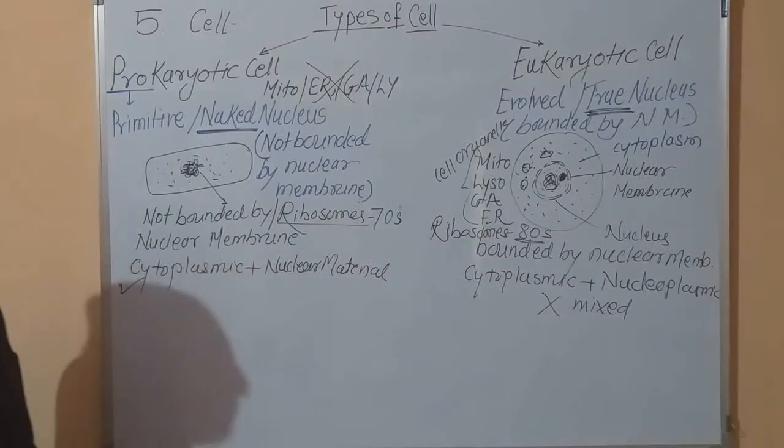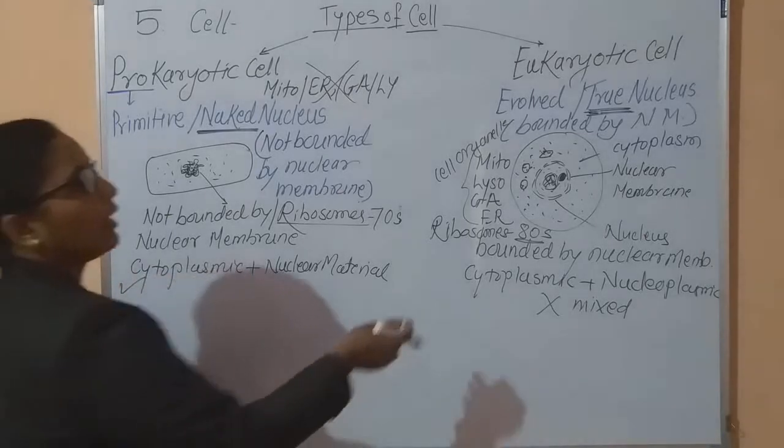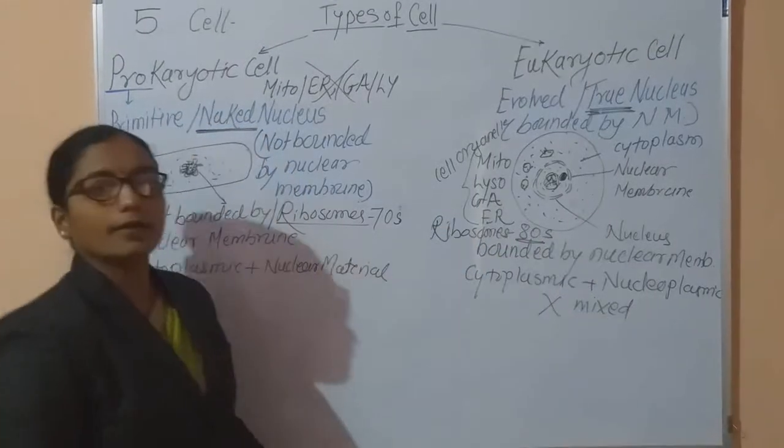This is one of the differences also. Ribosomes are 70 S type. In case of eukaryotic cell, ribosomes are the 80 S type.